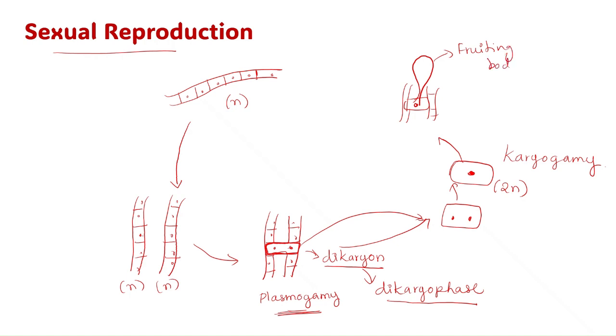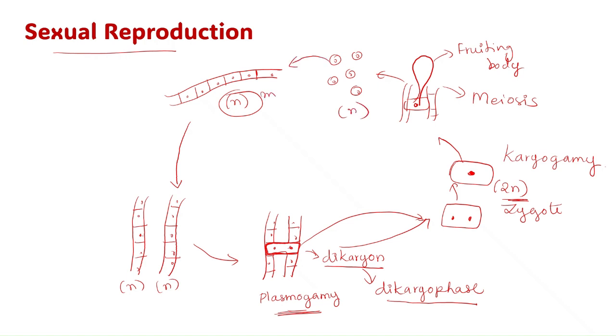Because the mycelium is haploid and now this zygote is diploid, it undergoes meiosis and forms haploid spores. Now these are haploid spores, and each spore becomes a new mycelium. Okay, this is about sexual reproduction.